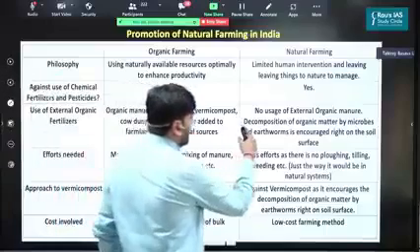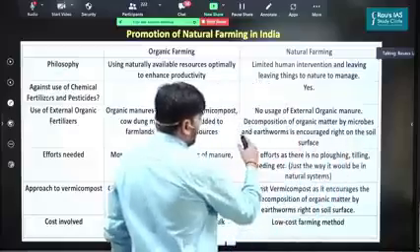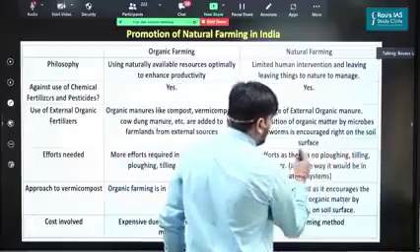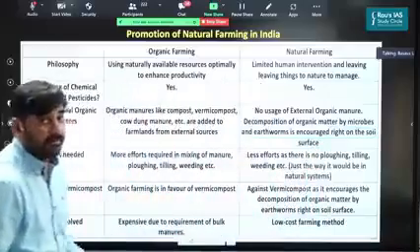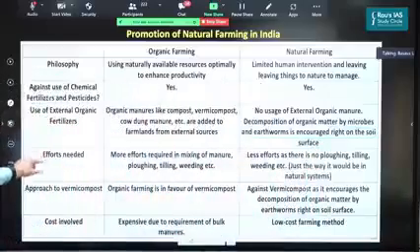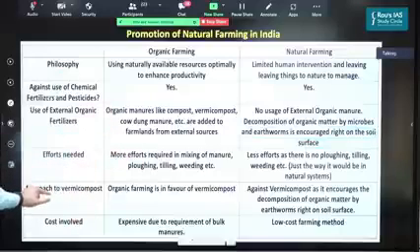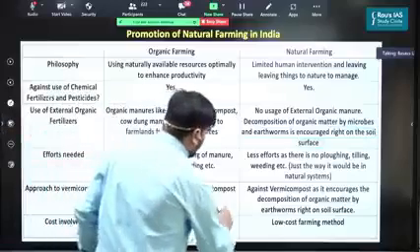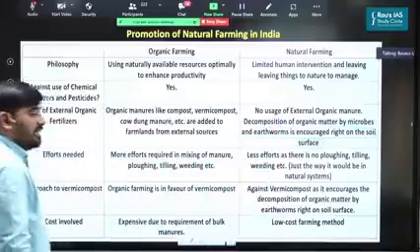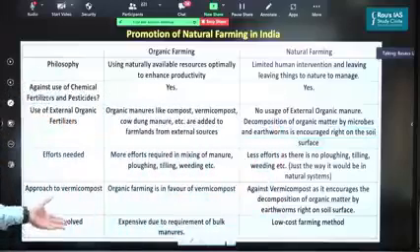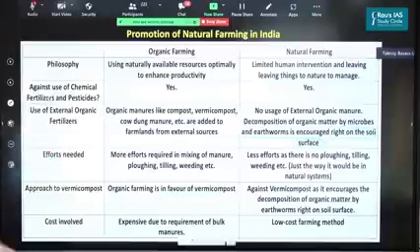We promote decomposition of organic matter right on the surface of the soil. This is the most important part. Next, if you see, less effort is needed in case of natural farming. Approach to vermicompost: organic farming is in favor of vermicompost, whereas natural farming is against vermicompost. And lastly, organic farming is a little expensive in comparison to natural farming.